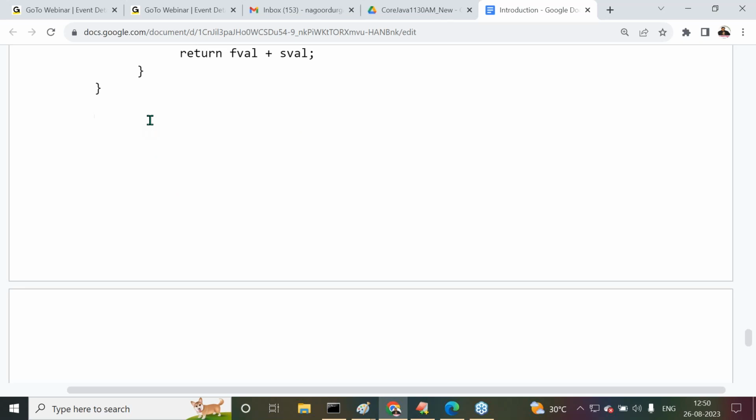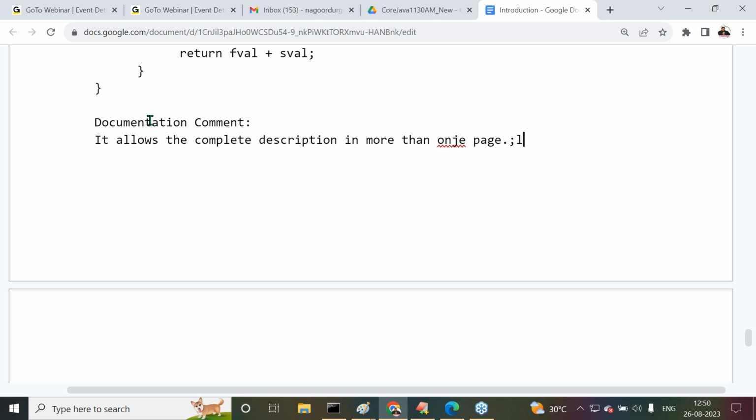Next one after that is the documentation comment. What exactly is the meaning of documentation comment here? It allows the complete description in more than one page.